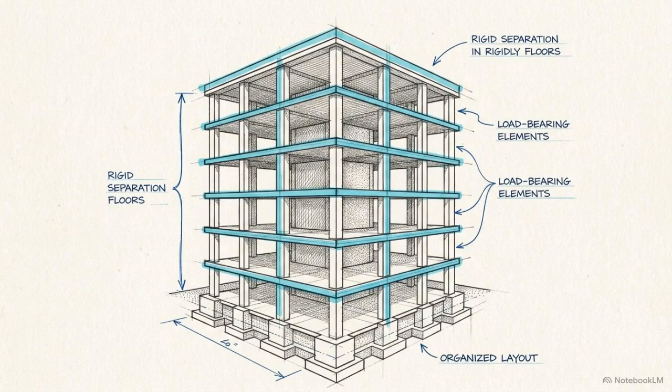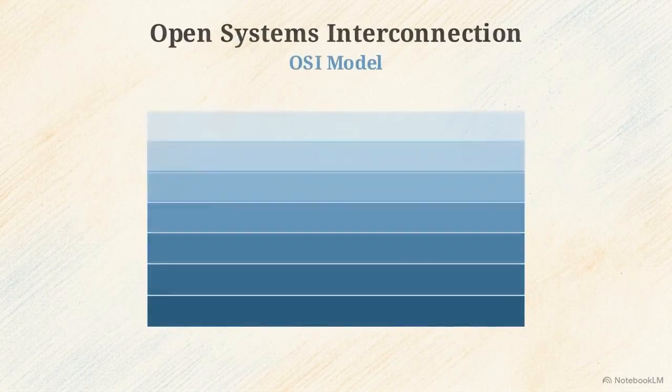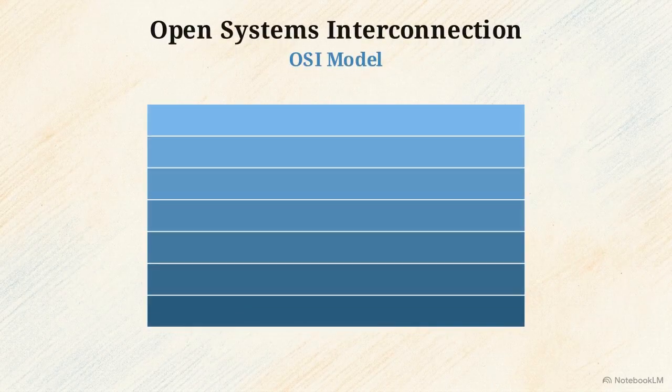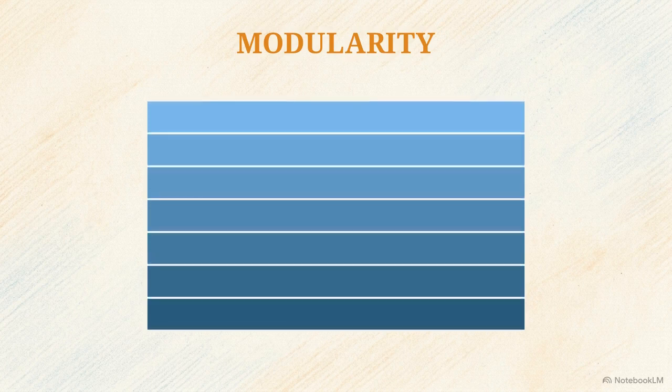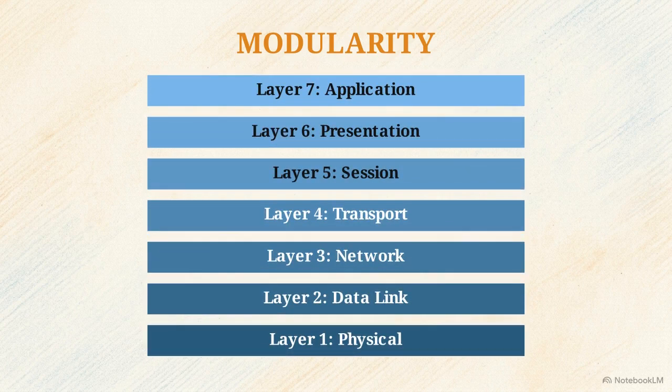To prevent the entire communication chain from breaking under its own complexity, networking requires a rigid architectural framework to isolate these responsibilities. That framework is the Open Systems Interconnection, or OSI model. As you see in this 7-tiered stack, it provides the structure to organize chaotic processes. The core principle is modularity. It divides network communication into 7 logical, isolated layers, each with strictly defined responsibilities.